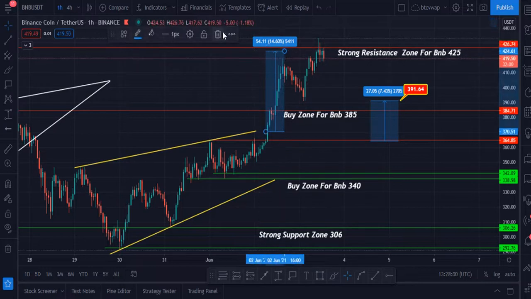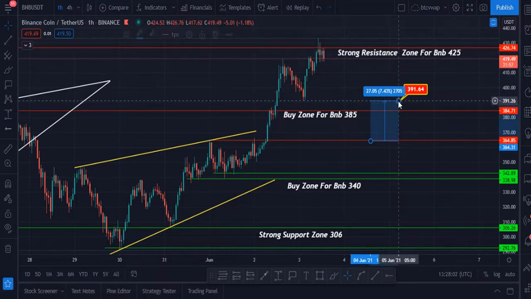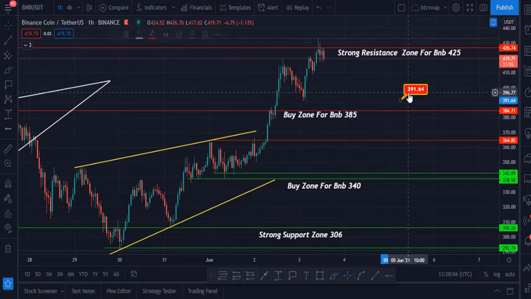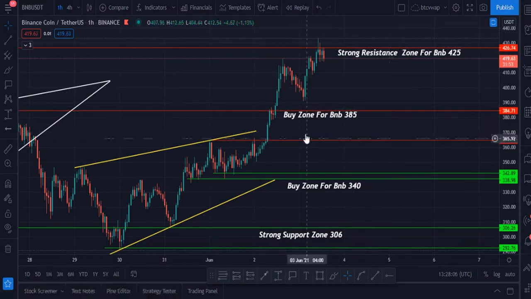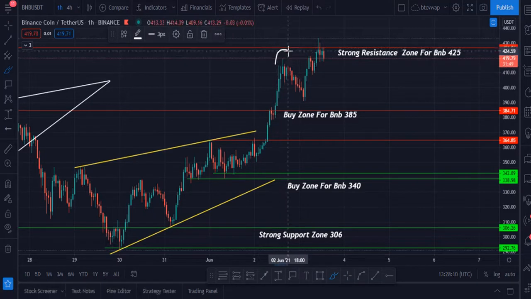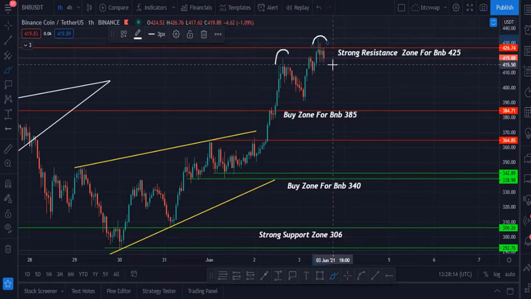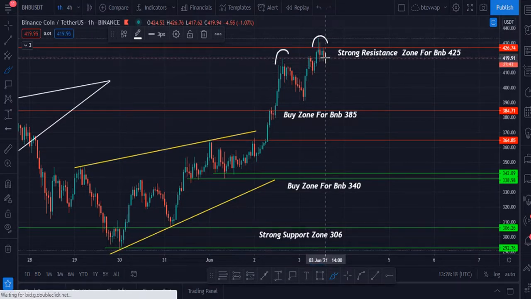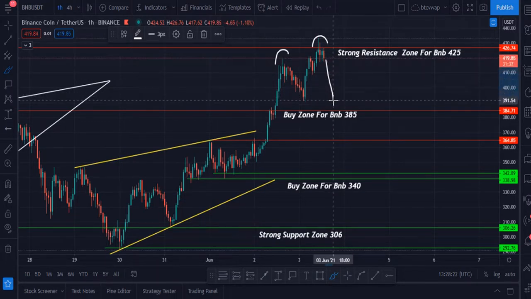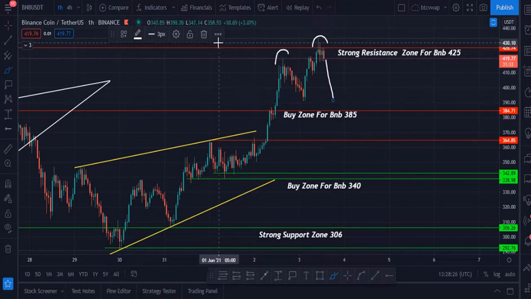Let me clear this chart. Here you can see BNB is creating a double top. Here you can see it is the first top and it is the second top. Maybe it will create an M pattern, or maybe it will create a double top, and after that price can go down to $391. Maybe it can happen.